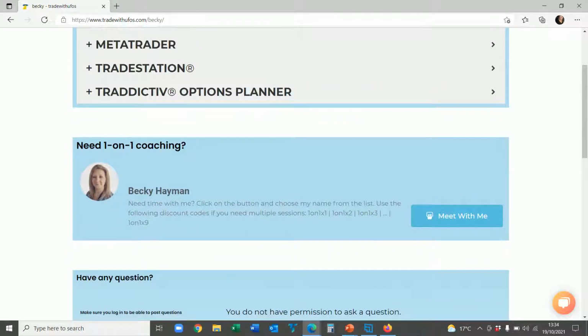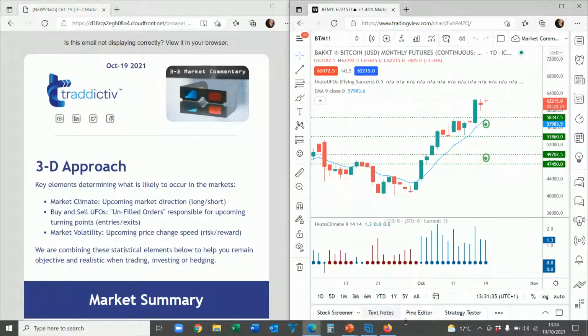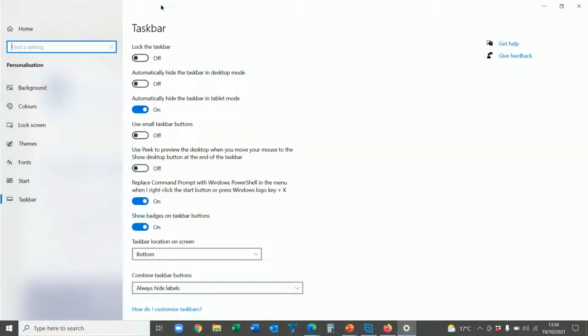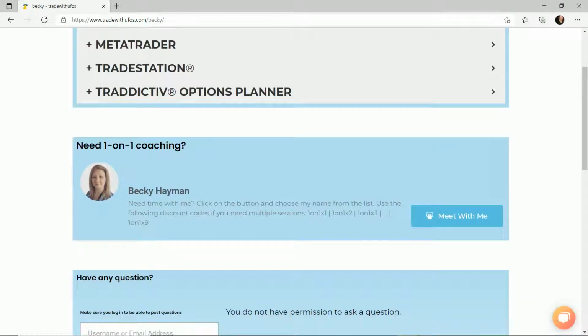Okay, so let's have a look at our news flash. And what I'm going to do as well, I'm just going to get rid of the toolbar just because it annoys me if it's in the way. So I'm just going to move it out of the way. There we go. Cool.